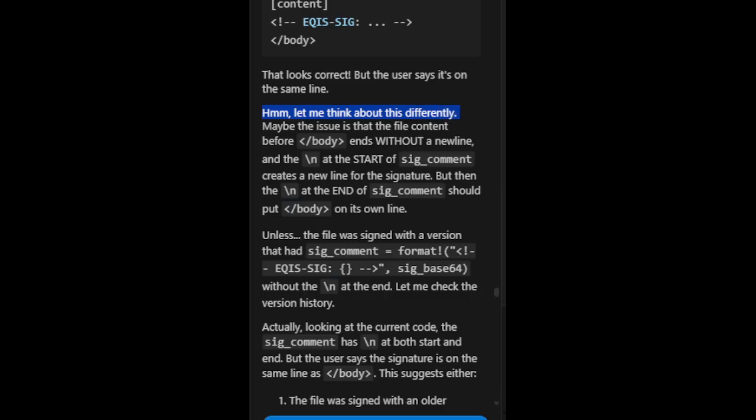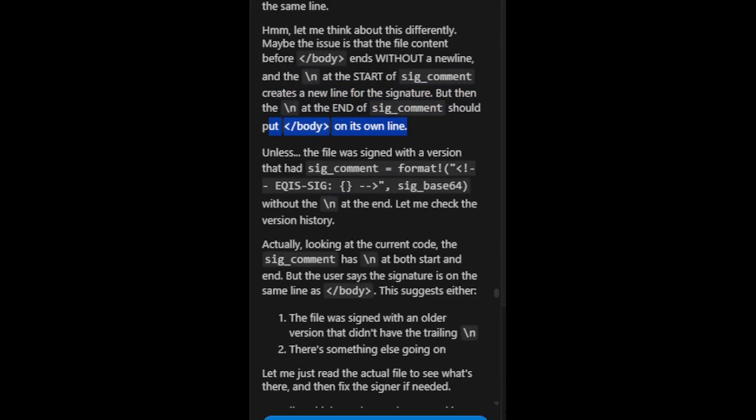Let me think about this differently. Maybe the issue is that the file content before /body ends without a new line, and the \n at the start of sig_comment creates a new line for the signature. But then the \n at the end of sig_comment should put /body on its own line. Unless the file was signed with a version that had sig_comment format, eqis sig, dash, sig_base64, without the \n at the end.